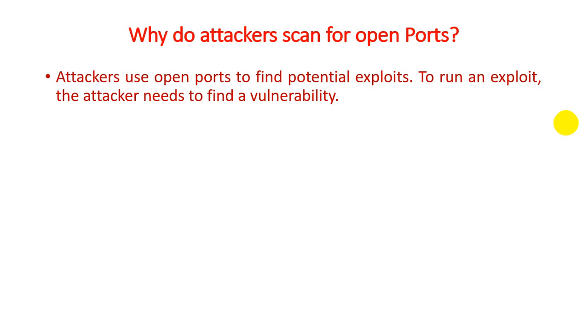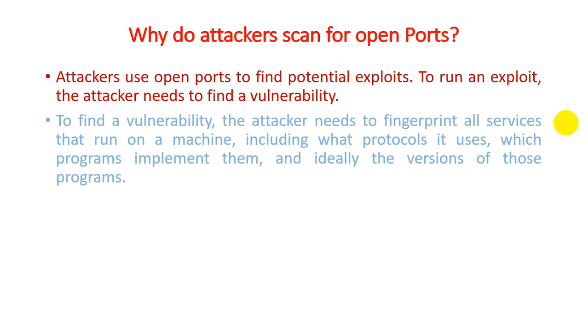So in the first case, they find a vulnerability using the open port. To find a vulnerability, the attacker needs to fingerprint all the services that run on our machines, including what protocol they use, which program implemented them, and ideally the versions of those programs.